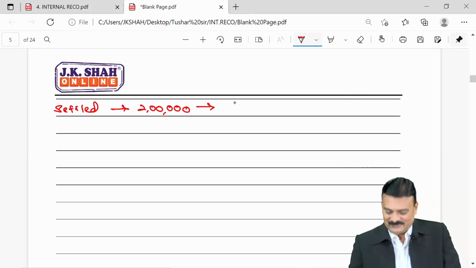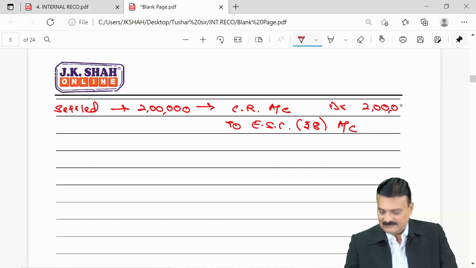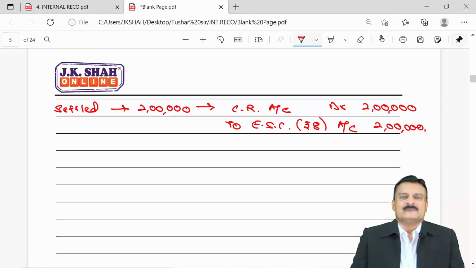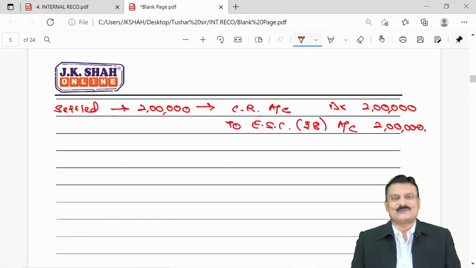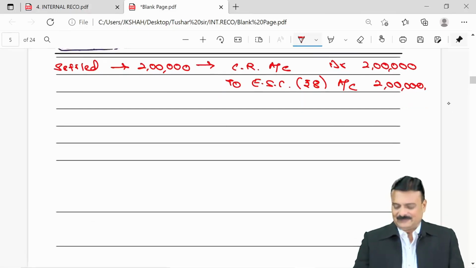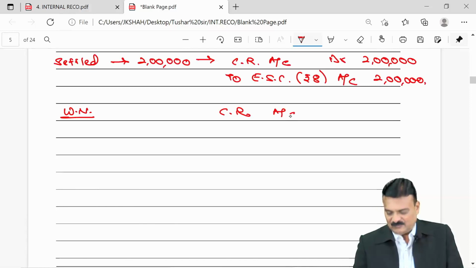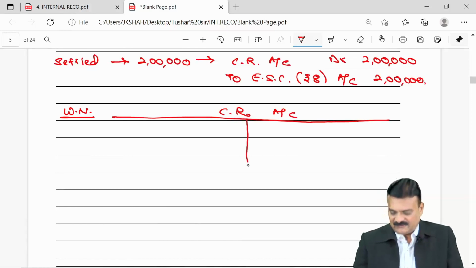So it's a loss for you. Entry for loss. Capital reduction account debit, and you are paying them in equity share of rupees 8. So equity share capital, rupees 8 account, amounting to 2 lakhs. That was for contingent liability. Whatever is given in the question, we have to follow it. Go on passing journal entries. After passing all entries, prepare a working note showing a clear posting in capital reduction account.